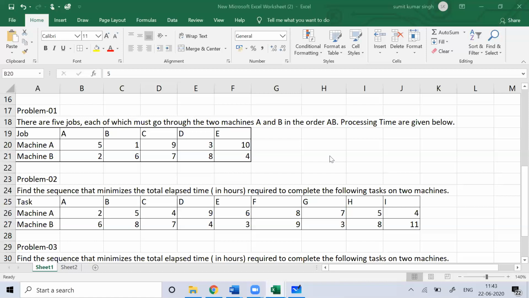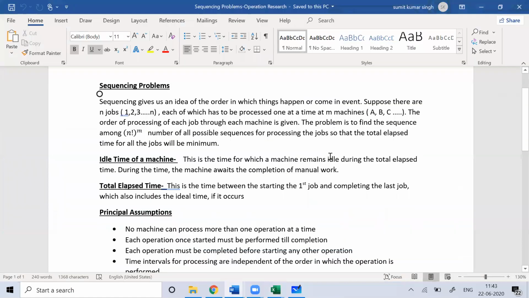Let's talk a little bit of theory about job sequencing. The mechanism we apply to solve sequencing problems is called Johnson's rule. For the numericals, we apply Johnson's rule.